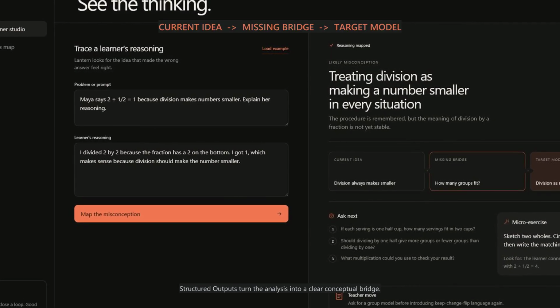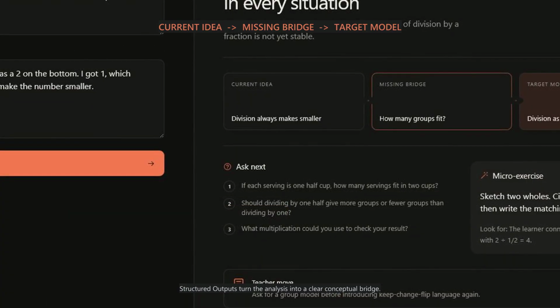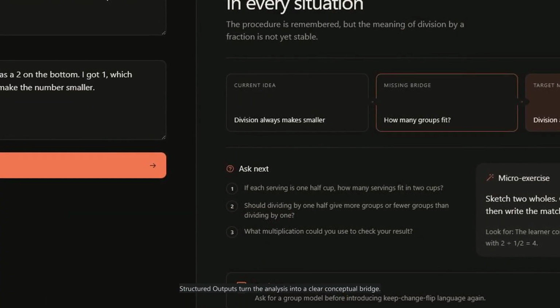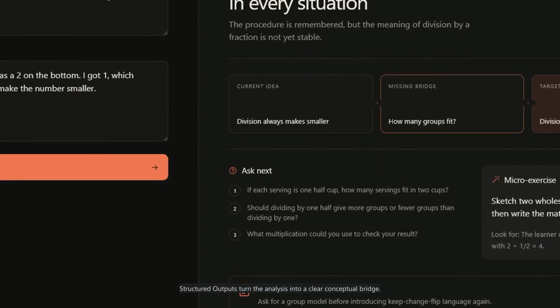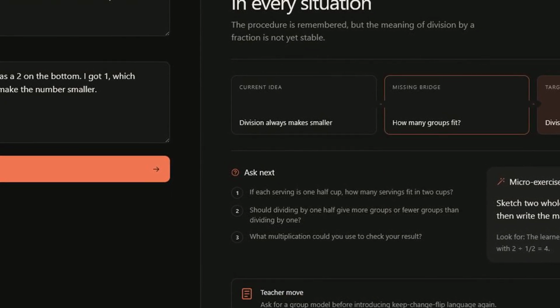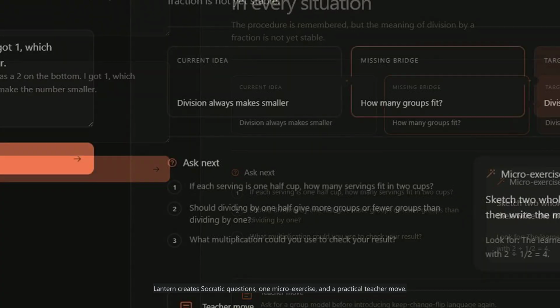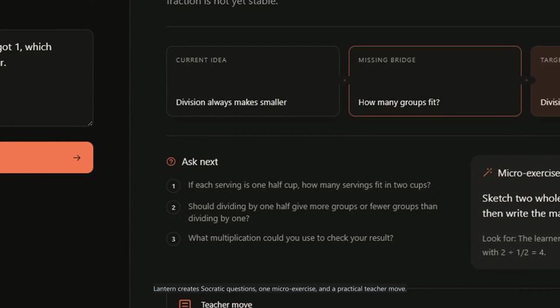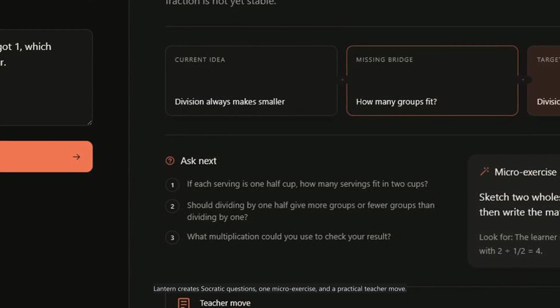Structured outputs turn the analysis into a clear map: the current idea, the missing conceptual bridge, and the target model. Then Lantern generates Socratic questions, a focused micro-exercise, and one teacher move the learner can act on next.